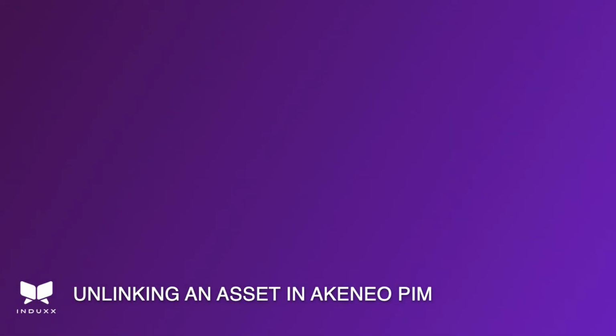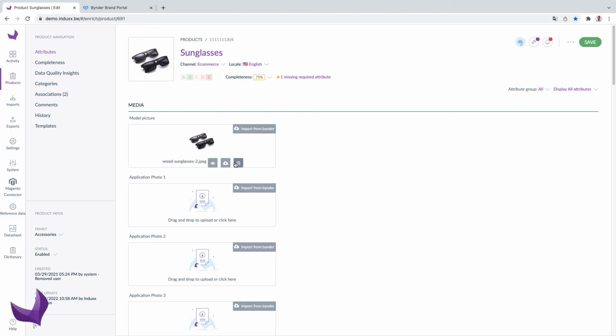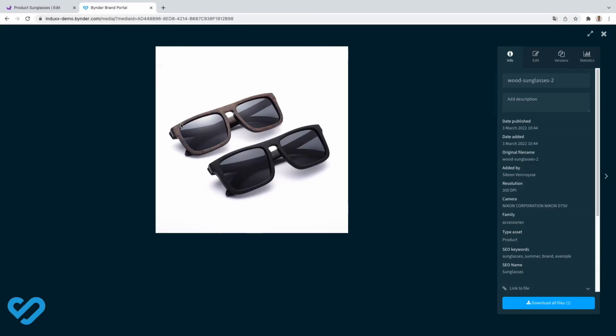Unlinking an asset in Akeneo PIM. When the asset is removed from the product in Akeneo, the SKU is automatically cleaned from the Bynder meta properties.